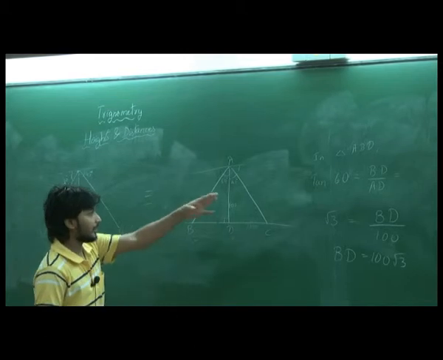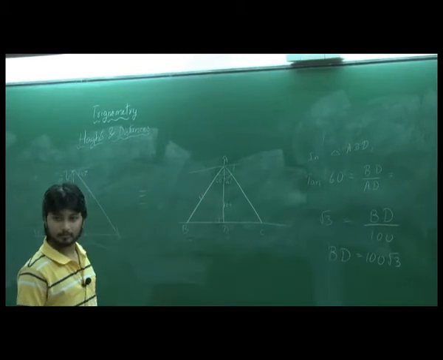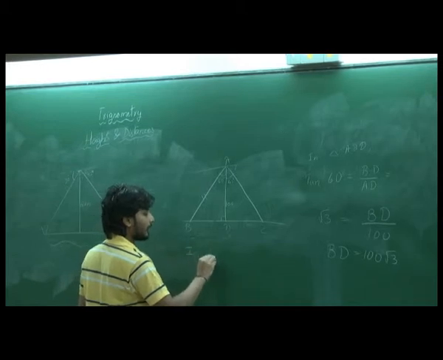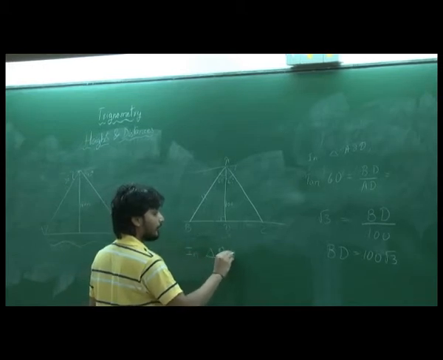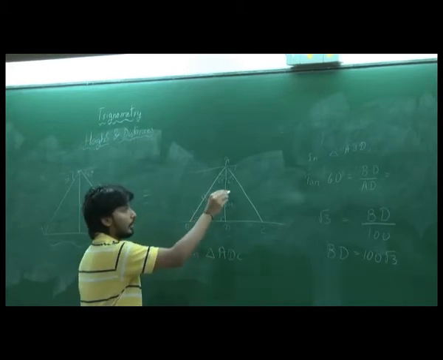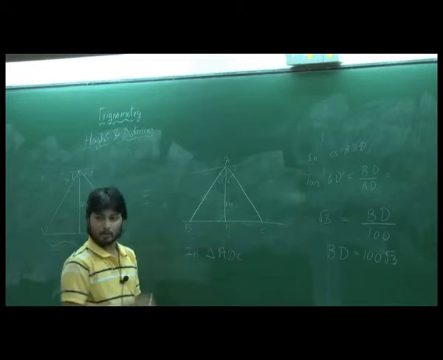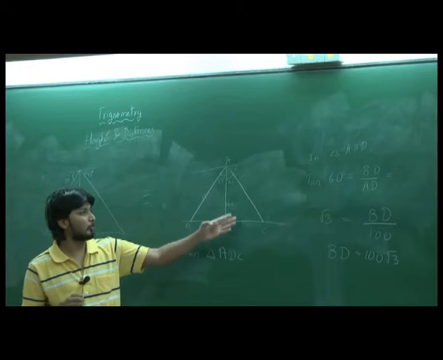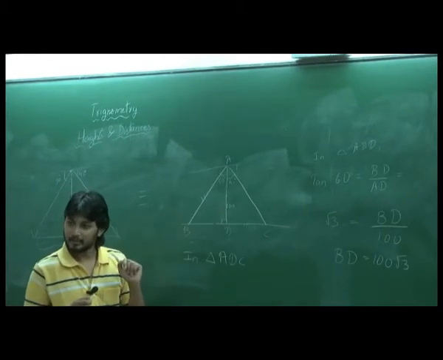Now let's take this triangle, triangle ADC. Again we know adjacent and we need to find opposite. Again we need some ratio which involves adjacent and opposite, which is tan again.